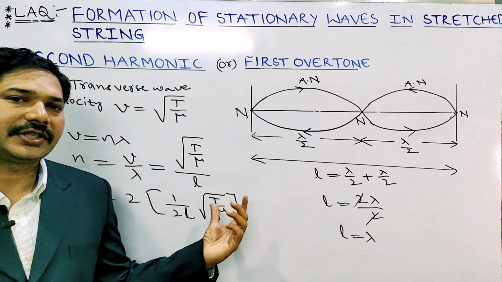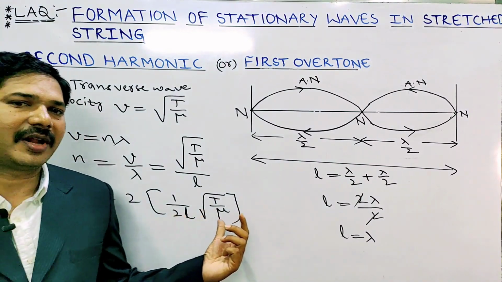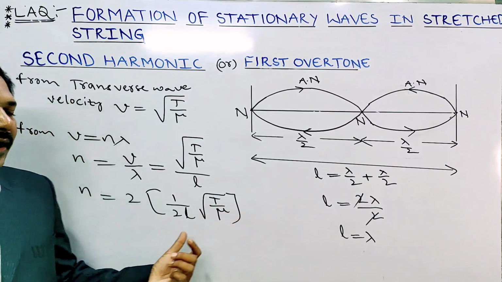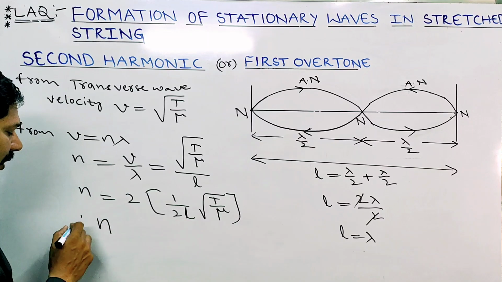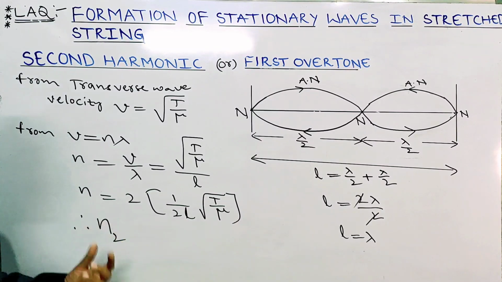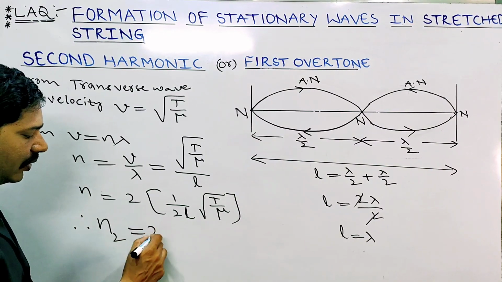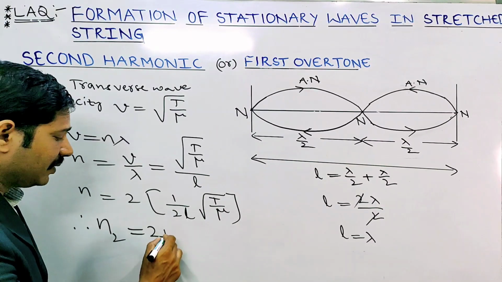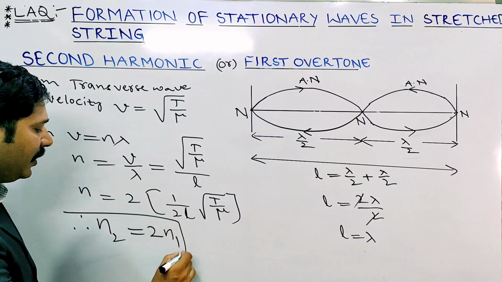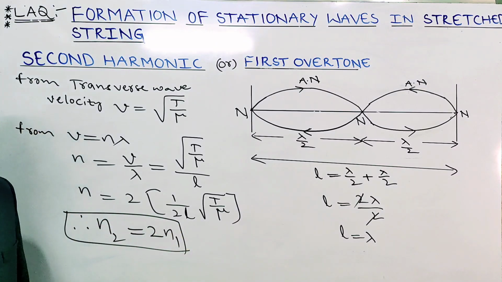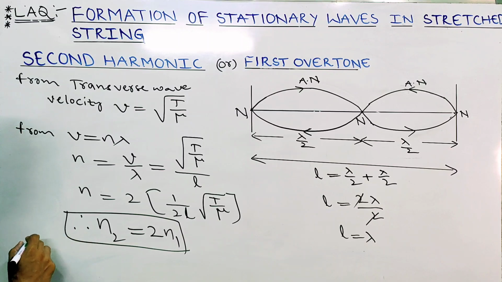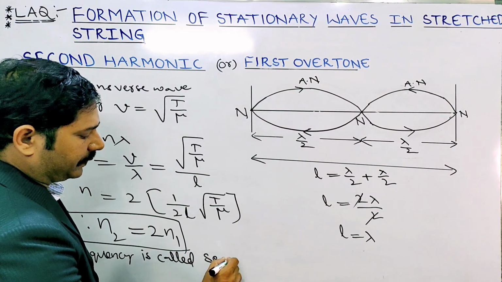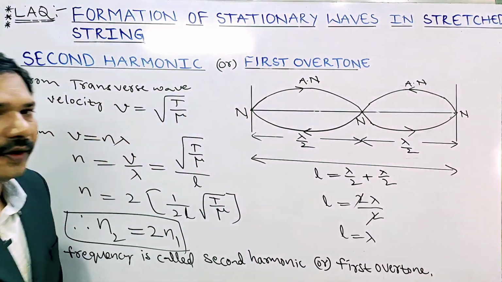We know that in the last class, the fundamental frequency formula, how much did we get? 1 by 2L into under root of T by mu. Therefore, this is the second harmonic, that is why I am taking N2. N2 equal to 2 into 1 by 2L into under root of T by mu. This value is N1. Therefore, N2 equal to 2N1. This frequency is called second harmonic or first overtone.